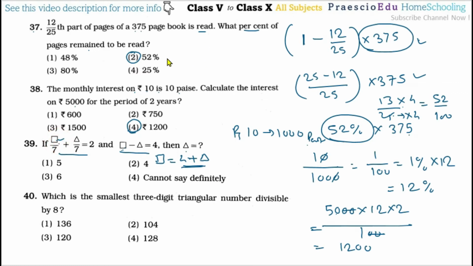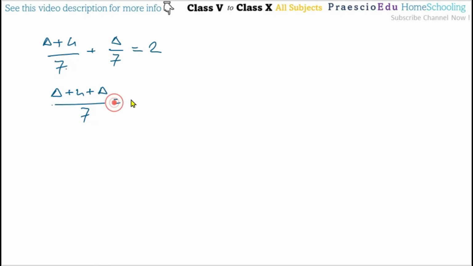So 4 by 7 plus triangle by 7 is equal to 2. Now 4 plus triangle by 7, because the denominator is the same, is equal to 2.